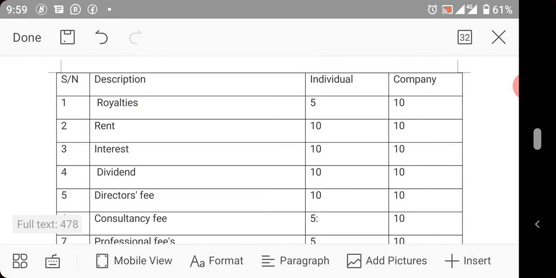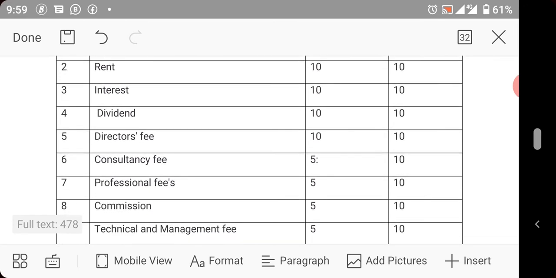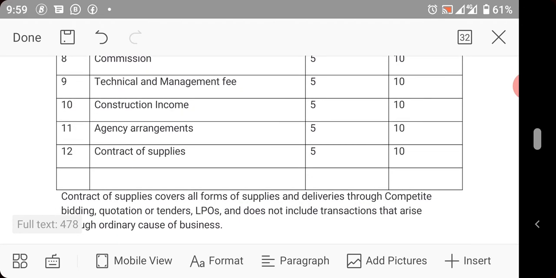Interest, if it is received by an individual, it is 10%, and dividend, it is 10%. Director's fee, 10%, 10%. So that is that for that. Once the recipient is an individual, that determines the rate to charge. So you have to master these rates for your OBJ questions.